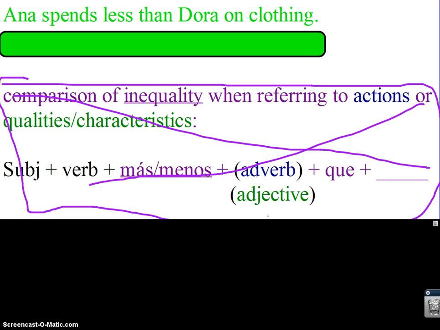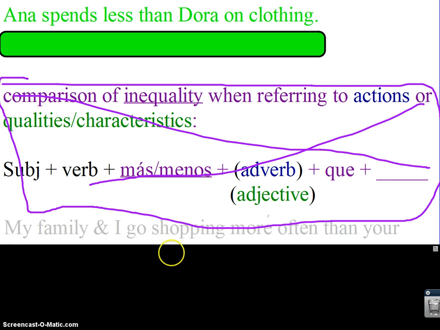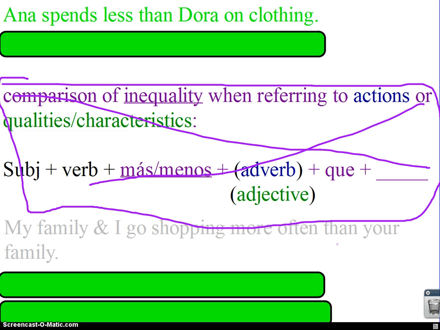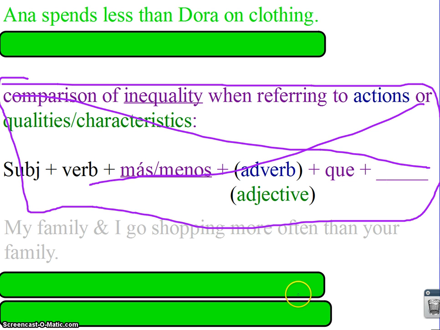It's just for reference when we go over it in class. And then my other example sentence is, my family and I go shopping more often than your family. And please try that sentence here. We'll practice more in class, but when you show up and if you want credit for your notes, you will have attempted these sentences to an acceptable level of success in your notes.